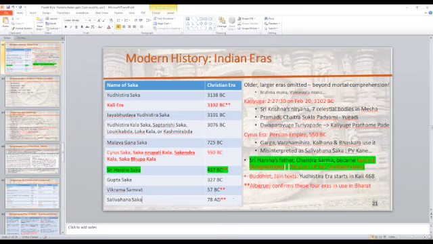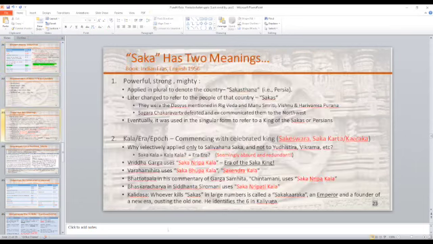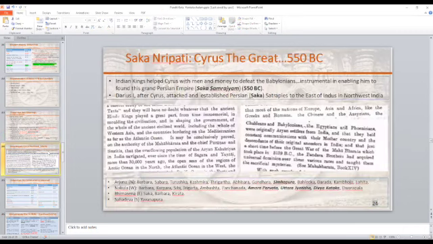Now, can we agree that Sakakala is not Salivahana Saka, based on the fact that we find actually 5 references? Vriddha Garga uses it over here, 500 BC. Varahamihira, 1st century BC. Then Bhattotpala, of course, came much later. Bhaskaracharya also refers to this. And Kalidasa talks about this as well in Jyotirvidabharana. And Kalidasa was also 1st century BC in the court of Vikramaditya. Could he be talking about Salivahana Saka? No, sir.